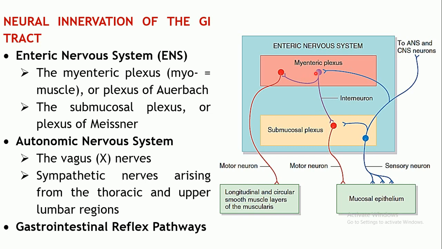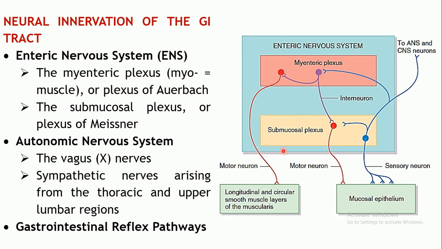There are interneurons connecting between these two plexuses, and further, the submucosal plexus is supplying the mucosal epithelium. So basically the submucosal plexus is controlling the secretions which are taking place.